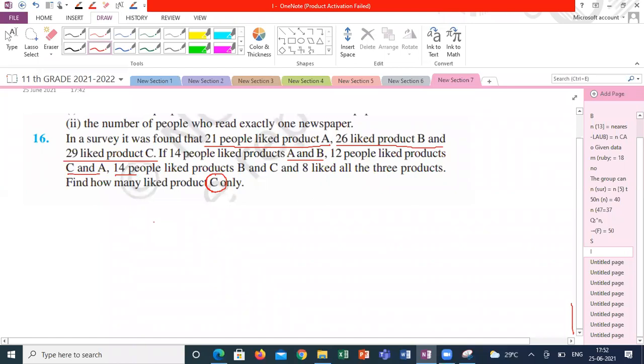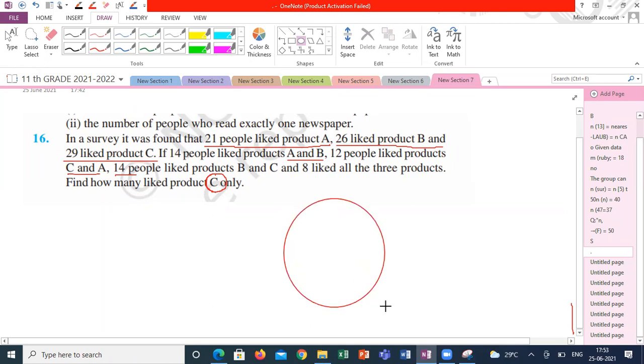Sir, we have to subtract the common ones. Sir, number of elements in C minus number of elements in A intersection C minus number of elements in B intersection C plus number of elements in A intersection B intersection C. It was not so easy for everyone to remember the formula straight away like that.